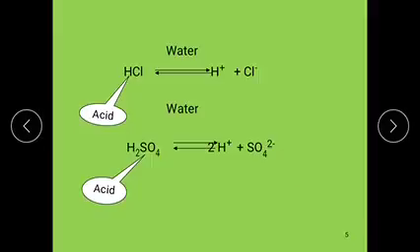Here H2SO4 also produces H+ ions, so it is called an acid. H2SO4 produces two H+ ions, so it is automatically an acid.